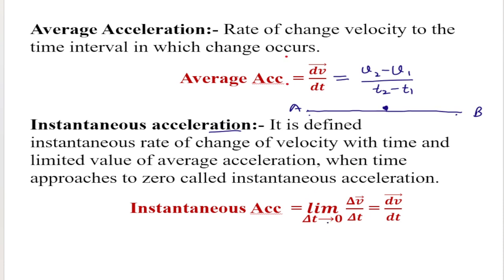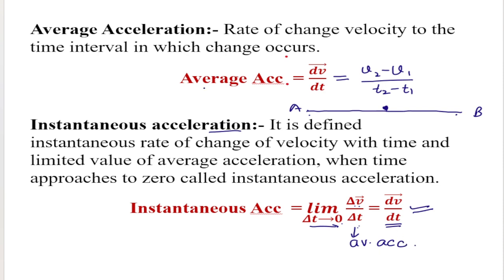Limiting value means when the time interval approaches zero, the change in velocity delta v upon delta t equals dv upon dt. This dv upon dt is known as the instantaneous acceleration, while delta v upon delta t is known as the average acceleration.